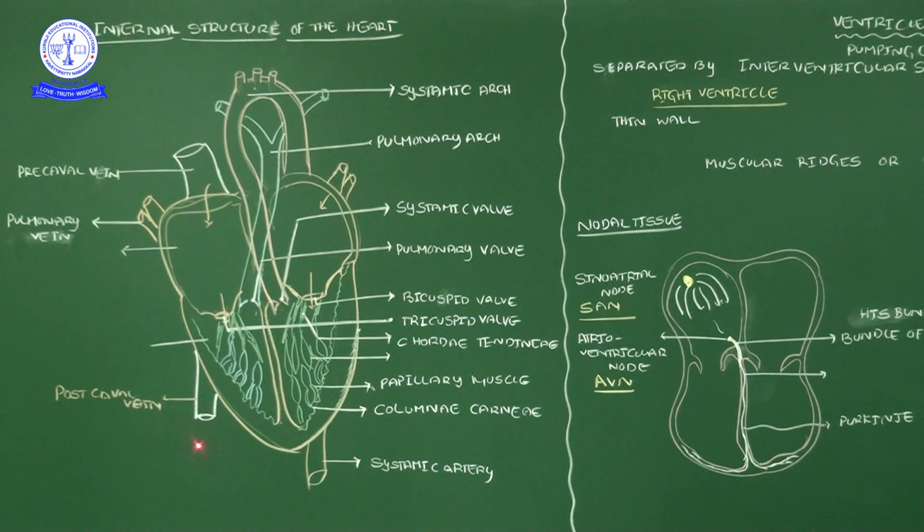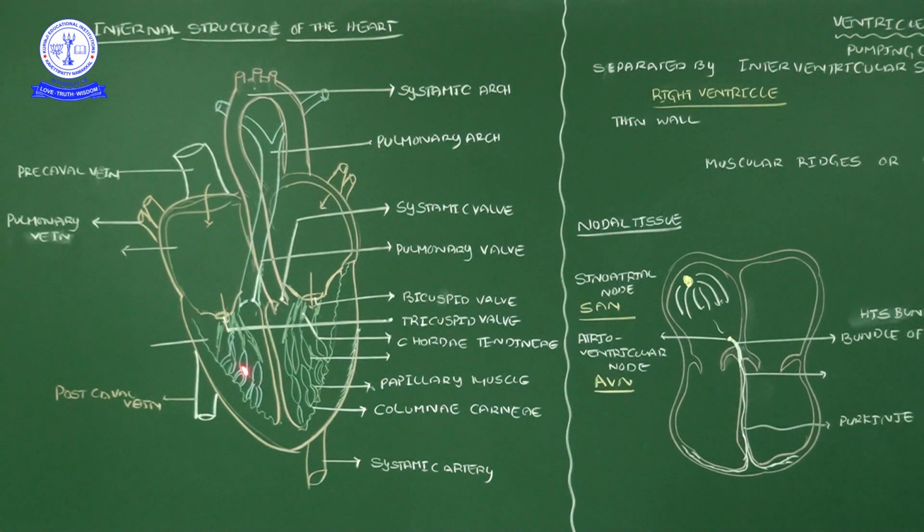This is the inferior vena cava, which opens into the right atrium. At that place, one valve is there, that is the Eustachian valve. And the coronary sinus opens into this place. In that place also, one more valve is there, that we call the Thebesian valve. Okay, then all four valves are completed.